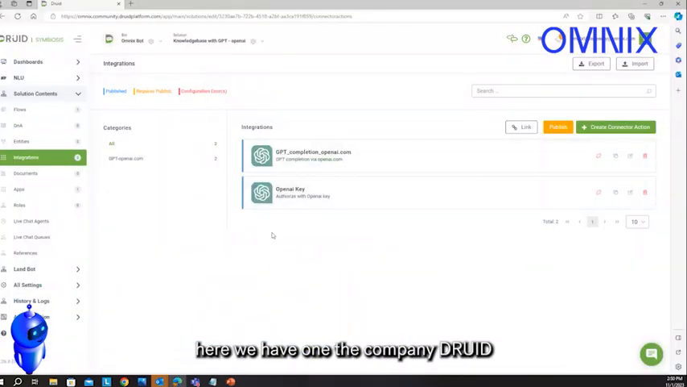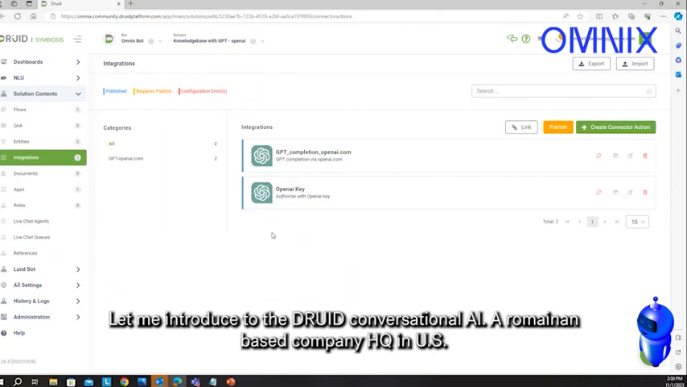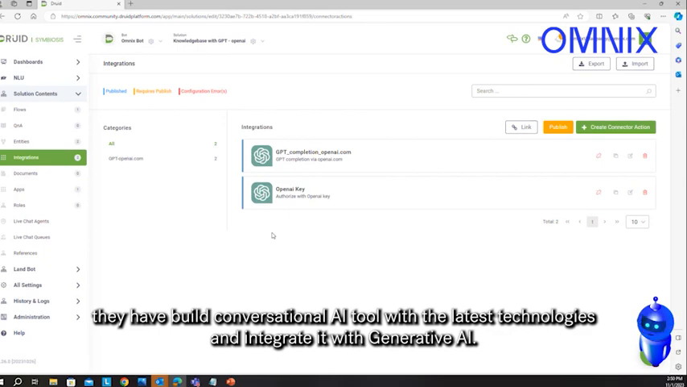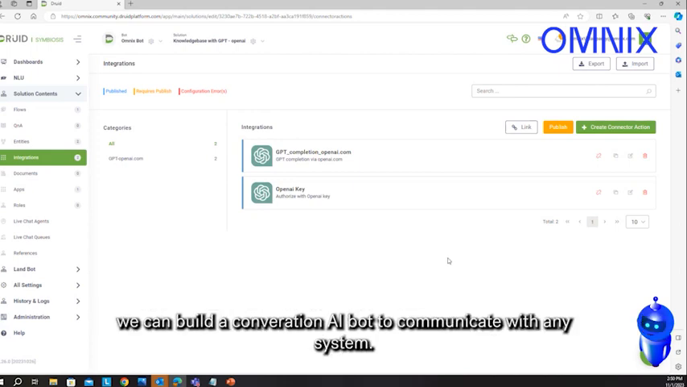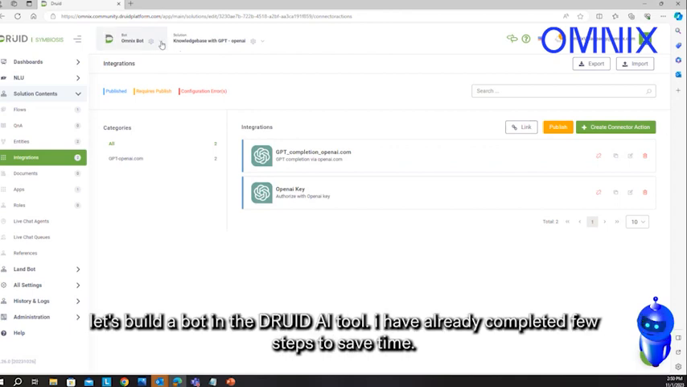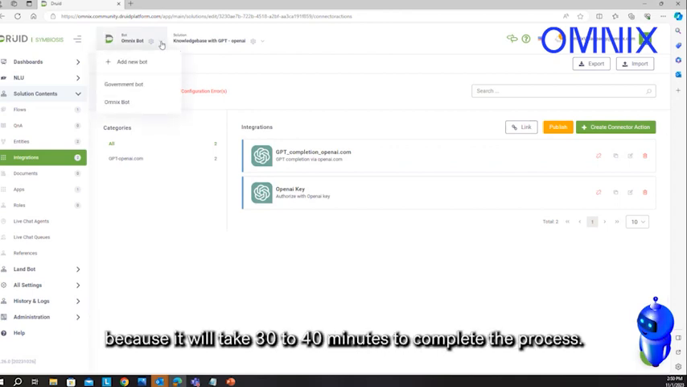Here we have our own company, Droid. Let me introduce Droid Conversational AI, a Romanian-based company with HQ in the US. They have built a conversational AI tool with the latest technologies and integrated it with generative AI. We can build a conversational AI bot to communicate with any system. Let's build a bot in the Droid tool, though I have already completed a few steps because it will take 30 to 40 minutes to complete the process.